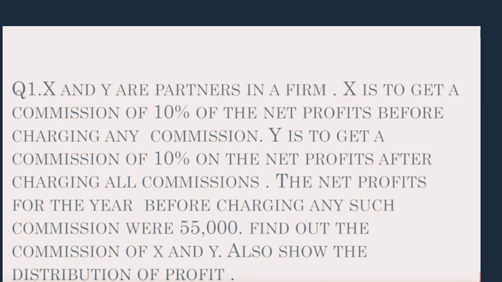That means from the net profit, which is given as 55,000, the commission of X will be deducted, and on whatever amount comes, 10% will be multiplied and it will be divided by 110, because in that amount the commission is already included. And finally we will get to know how the remaining amount of profit is distributed among X and Y. Let's follow the solution of the question.